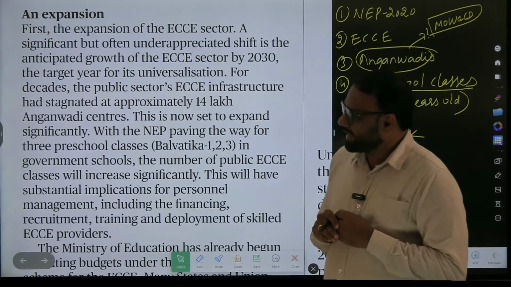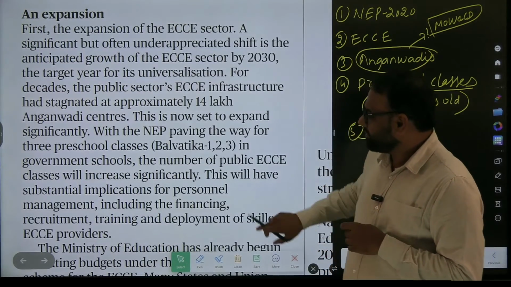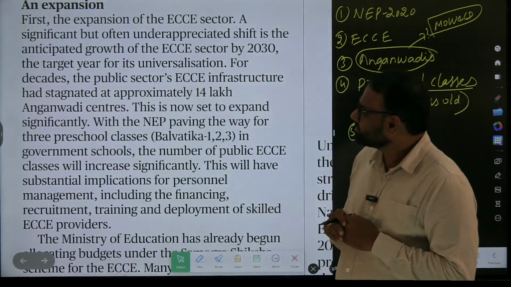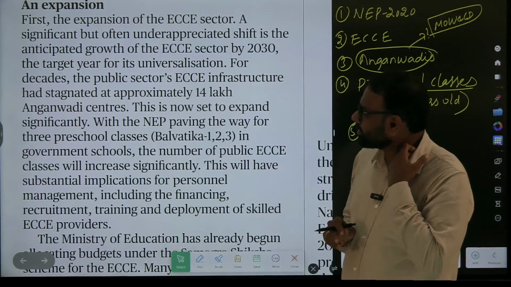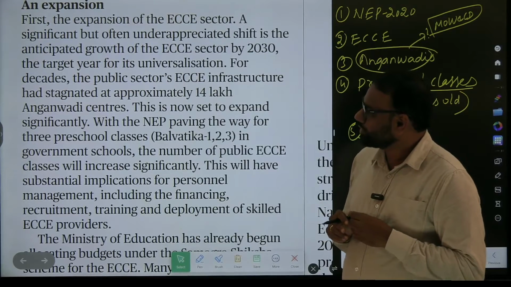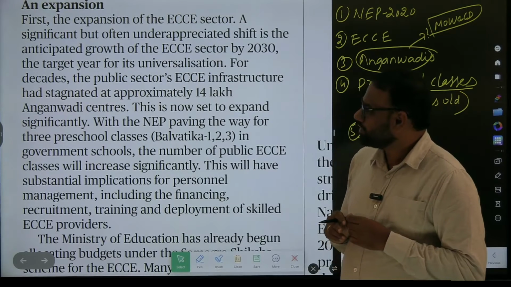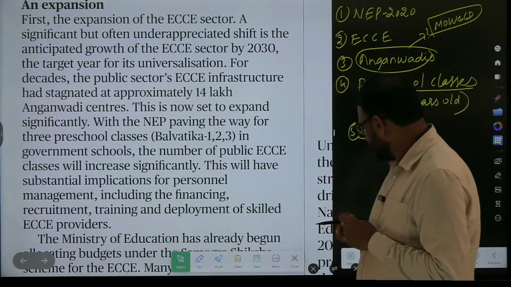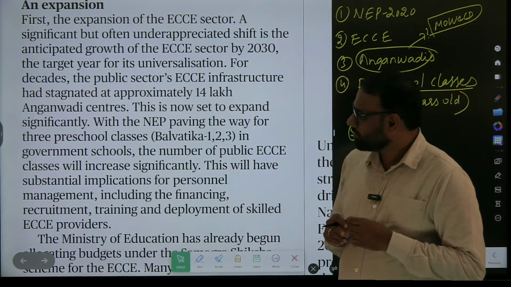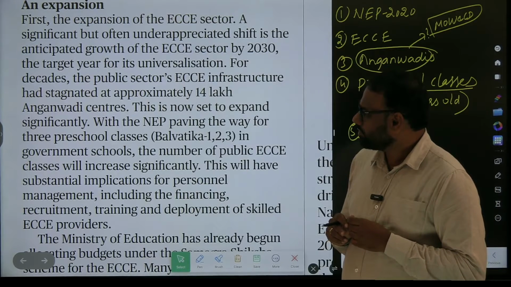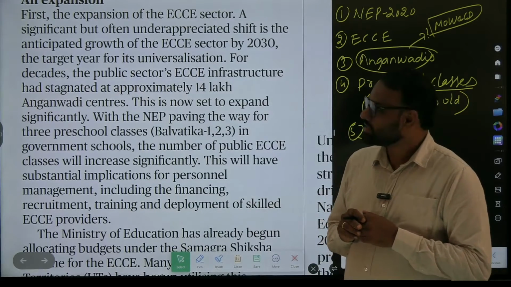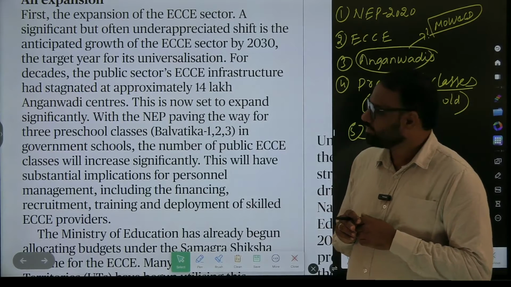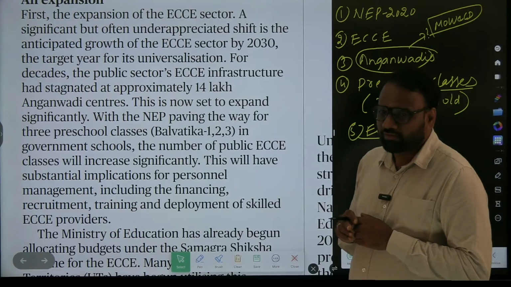Yes, Vijayalakshmi. First, the expansion of the ECC sector. A significant but often underappreciated shift is the anticipated growth of the ECC sector by 2030, the target year for its universalization. For decades, the public sector's ECCE infrastructure had stagnated at approximately 14 lakh Anganwadi centers.